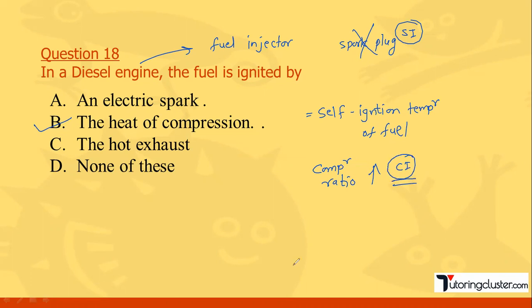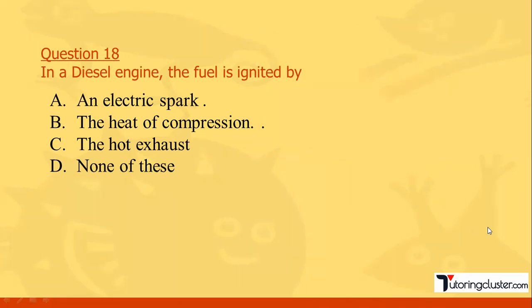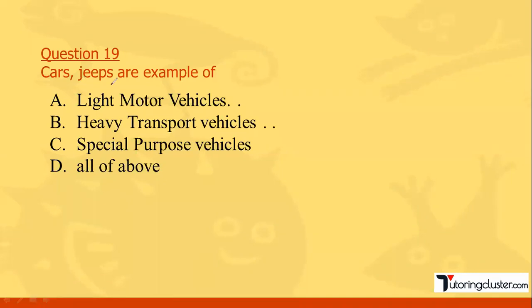Next question, question number 19. The car and jeep are examples of light motor vehicles, right? It is very simple.